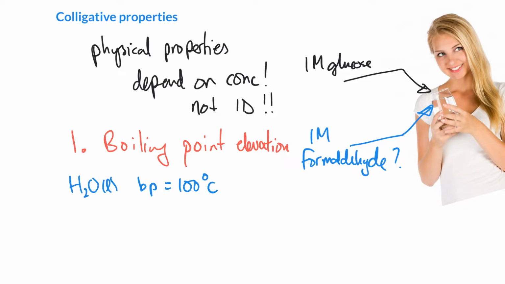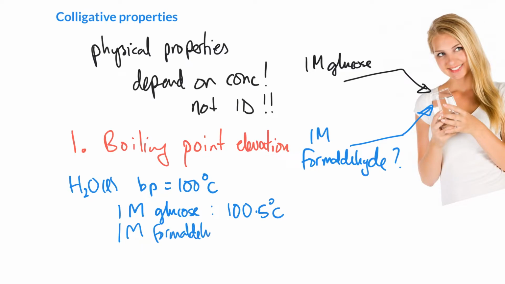And it turns out that if you take 1 molar glucose and you boil it, it boils at very approximately 100.5 degrees Celsius. If you take 1 molar formaldehyde, that's stuff that you certainly wouldn't drink, and you try to boil it, it would boil at essentially exactly the same temperature, 100.5 degrees Celsius.